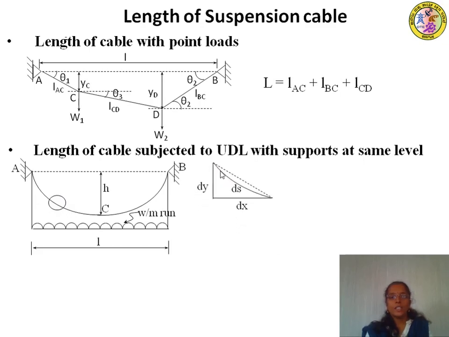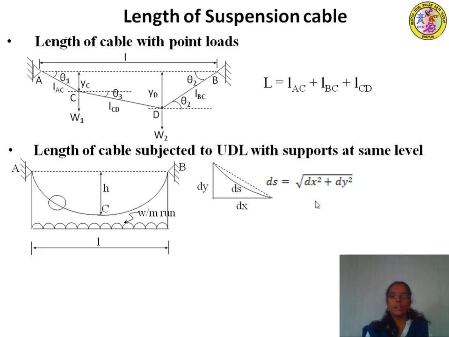If ds is the length of the cable in that section, and dx and dy are the horizontal and vertical distances of this ds member, then by applying the Pythagoras theorem, ds equals root of dx square plus dy square.